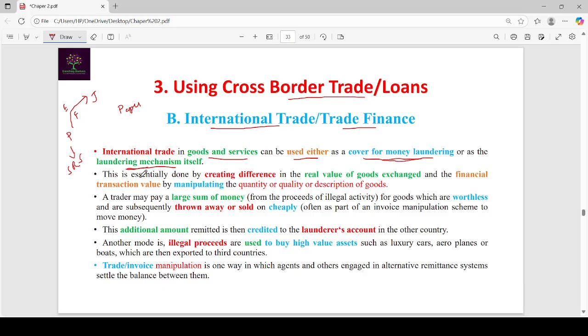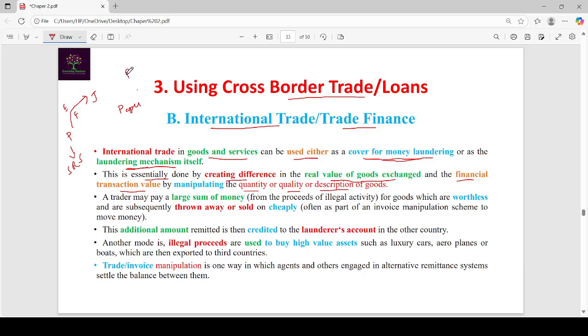So this trade is essentially done by creating a difference in the real value of goods exchanged and the financial transaction value, by manipulating the quantity, quality or description of goods. So here, let us see three examples.